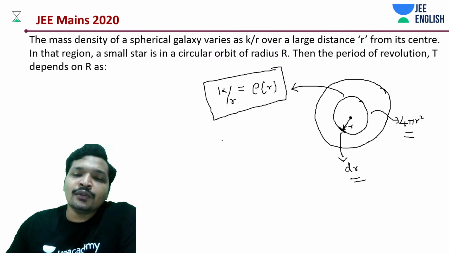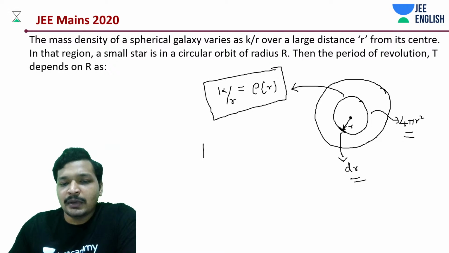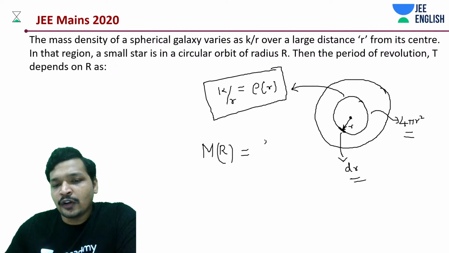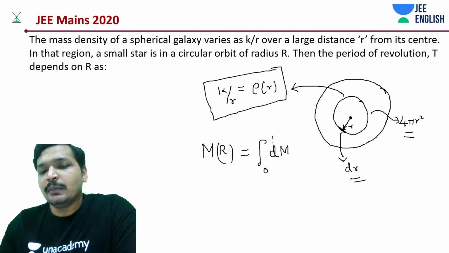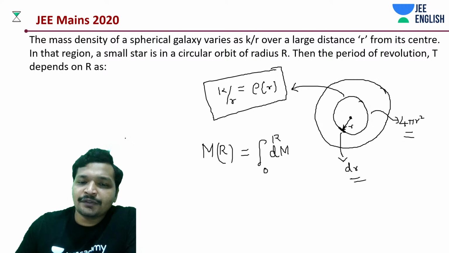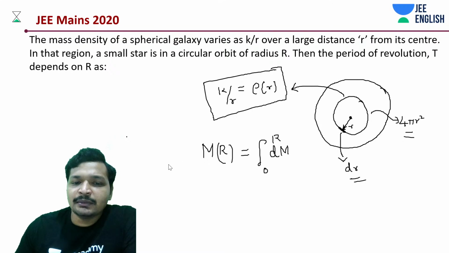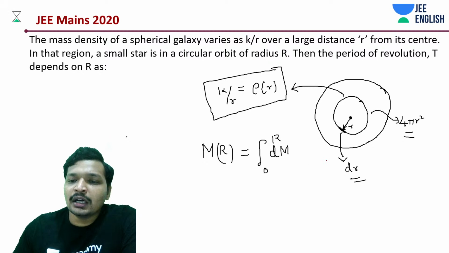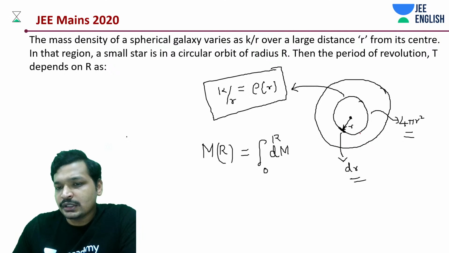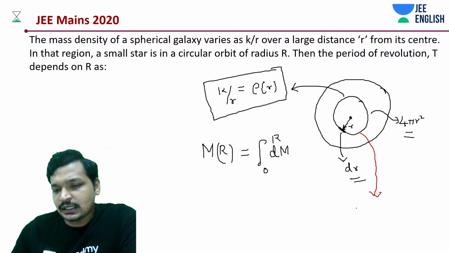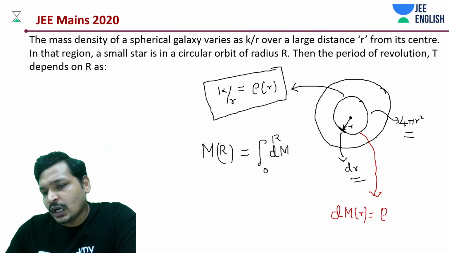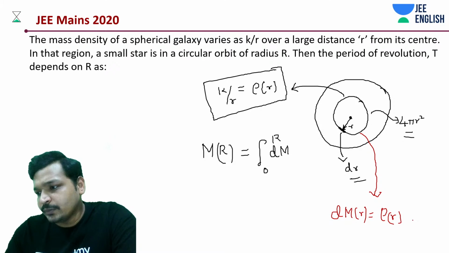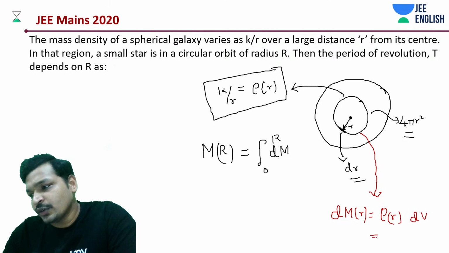Now, how do we work around this? We'll say the mass at distance r is the integration of dm from 0 to capital R. But we need to know the function of dm. What is the function of dm, students? It's really simple: 4 pi r square into rho of r. What is this dm at distance r? It's rho of r into the elemental volume dv.